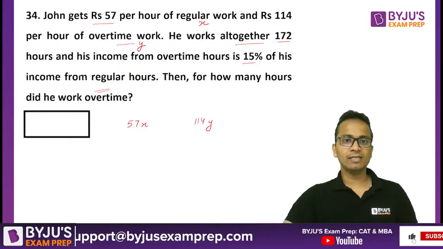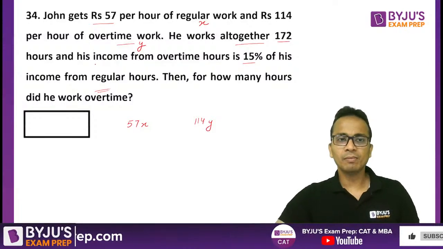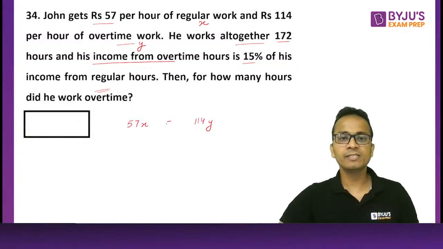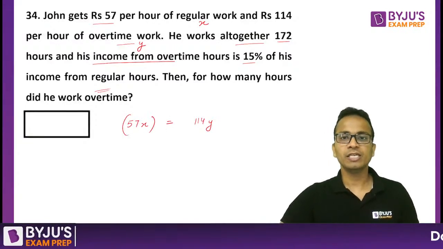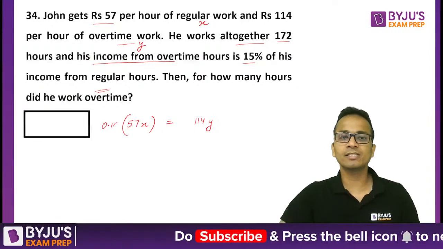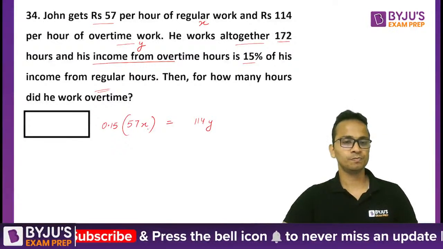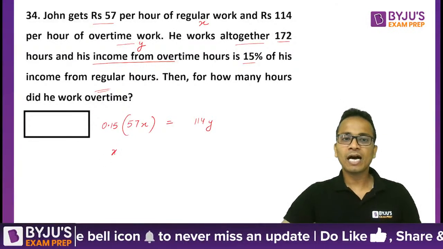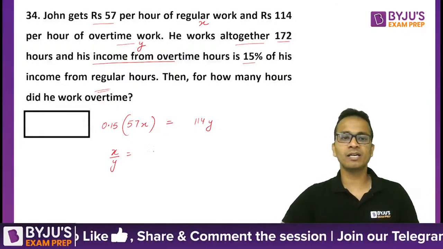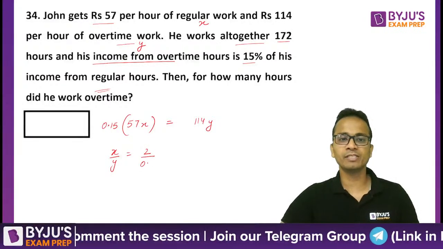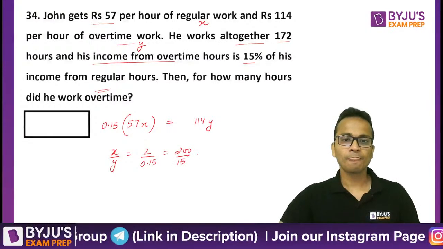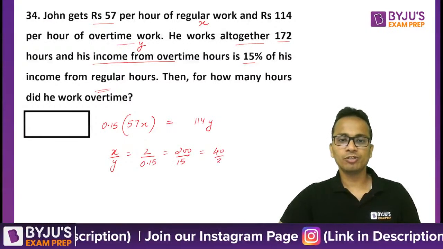So the statement says that his income from overtime work, which is 114Y, is 15% of his income from regular hours. So this is 15%, that is 0.15 times this value. Okay. Now from here I can find out the ratio of X and Y. In the ratio of X and Y, 57 and 114 cancel out. 2 divided by 0.15, that is 200 upon 15, that is 40 upon 3.